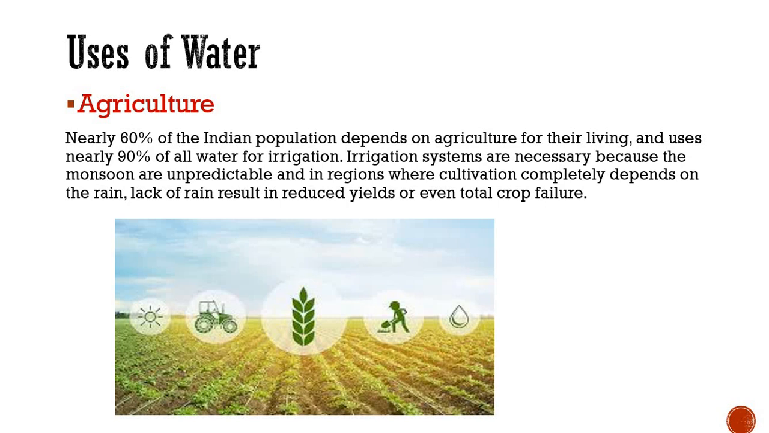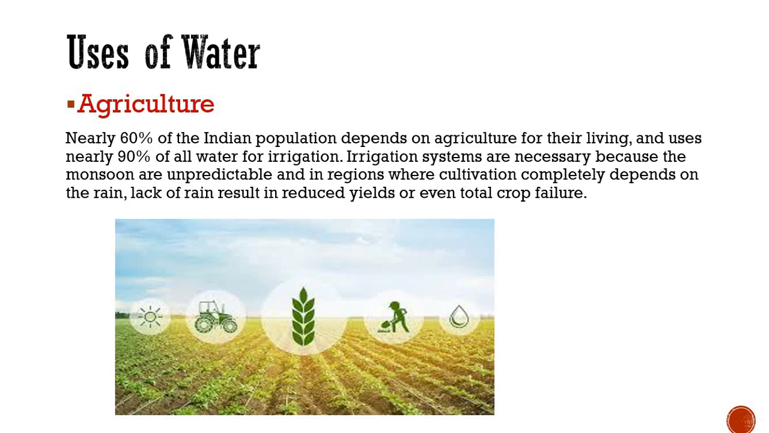In regions where the monsoon is unpredictable, cultivation completely depends upon rain, and lack of rain results in reduced yields or even total crop failure. If rain does not occur properly, what will happen? It reduces their yields or even causes crop failure. So that's why they totally depend upon water for irrigation. Nearly 90% of water is used for irrigation purposes.